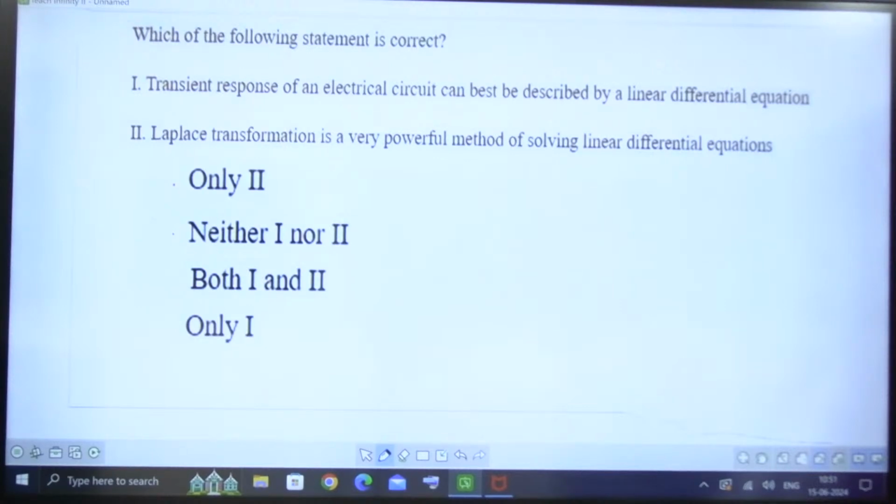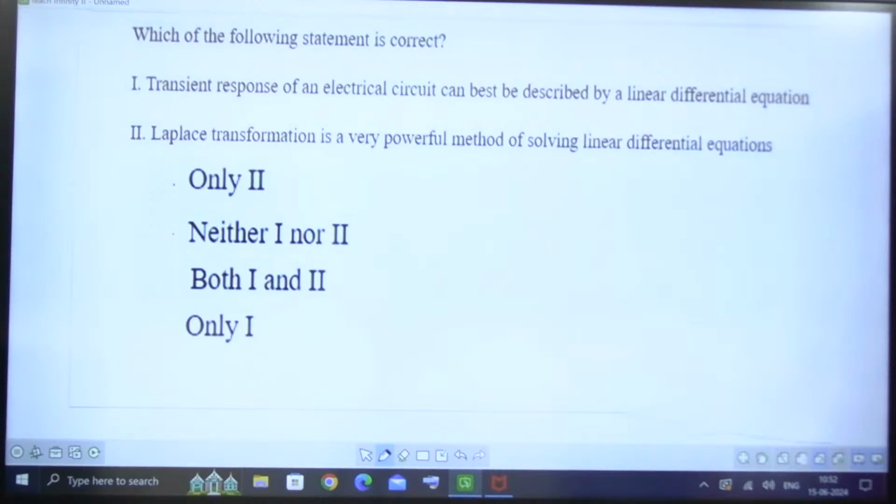The question is, transient response of an electrical circuit can best be described by a linear differential equation. You know, I told you some mathematics are also important, like Laplace transforms and differential equations. This part I will be covering in the networks class. I'll be taking network analysis. In network analysis, I will be covering the basics of Laplace and differential equations. All those things I'll cover.